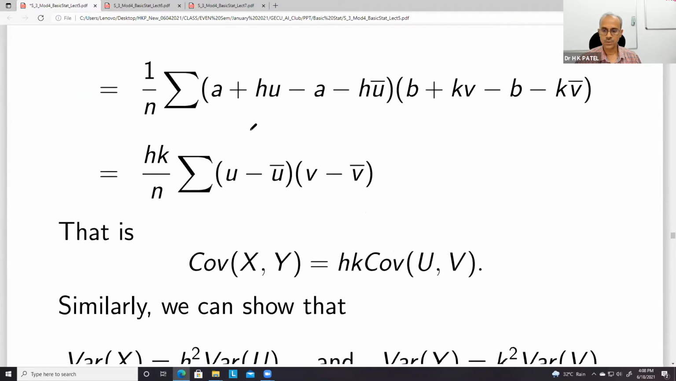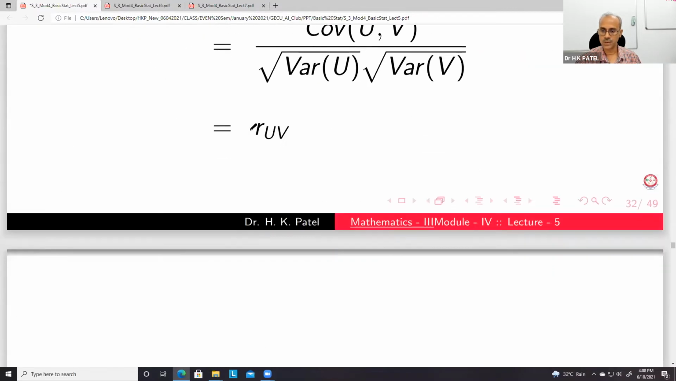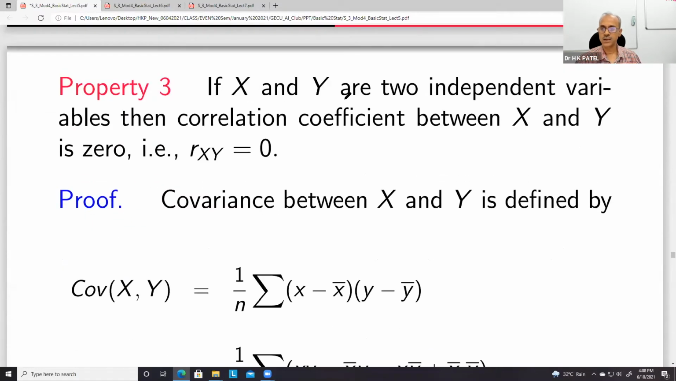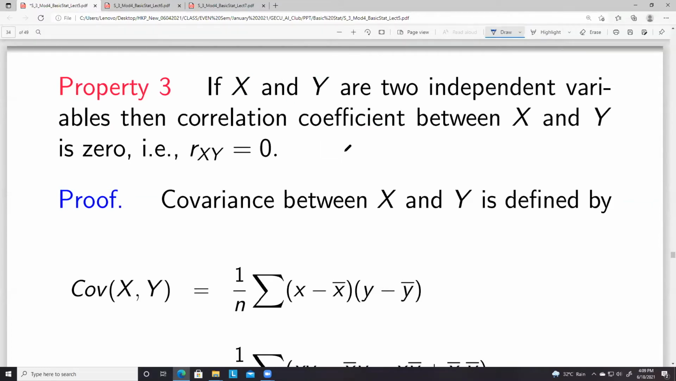So I will not go into the proof of this result. And third is that if x and y are two independent variables, then the correlation coefficient between x and y is 0.